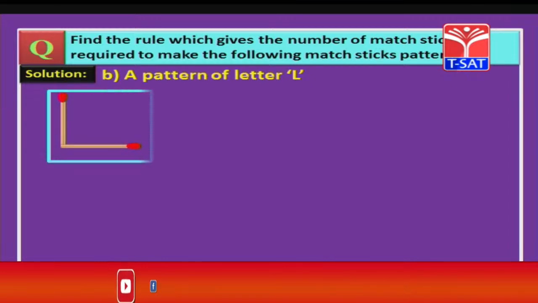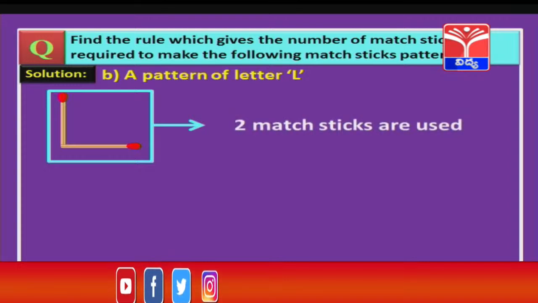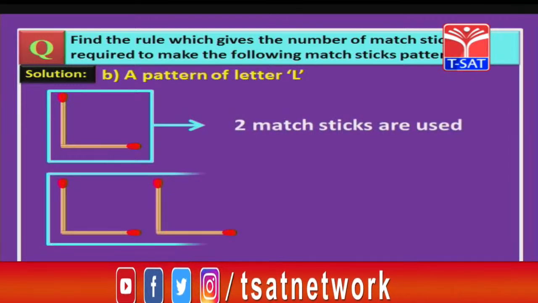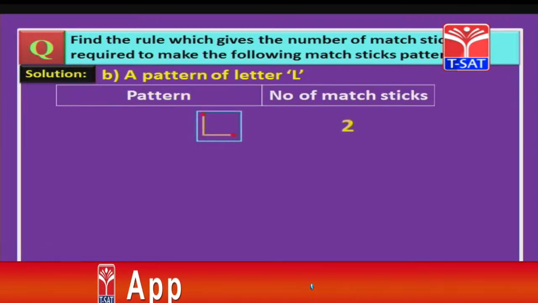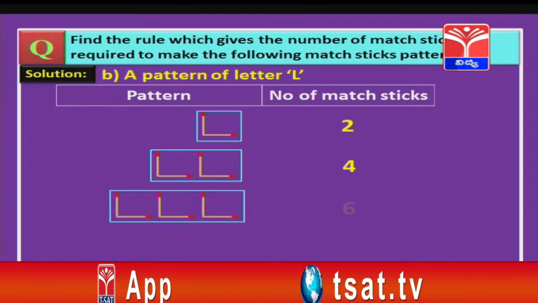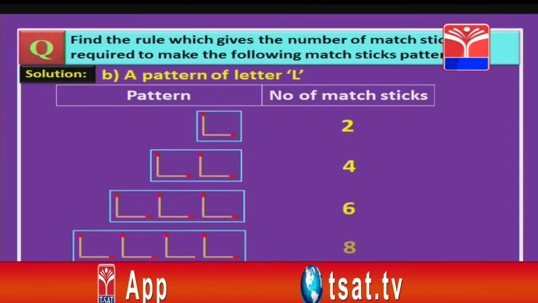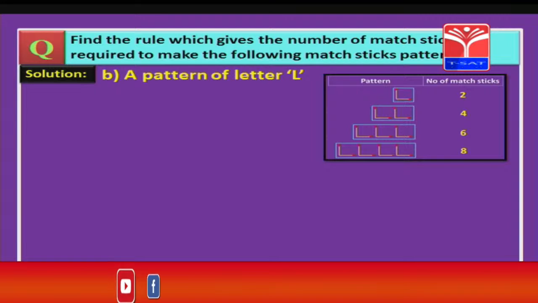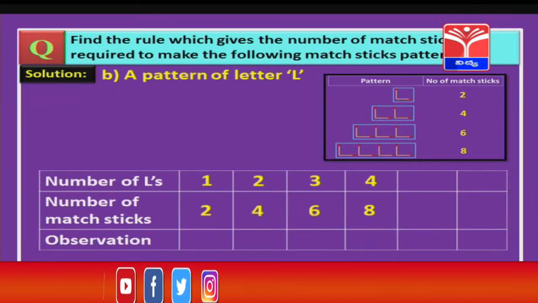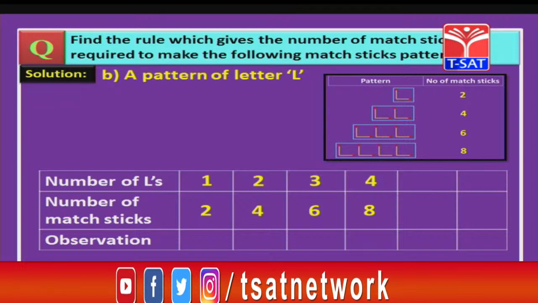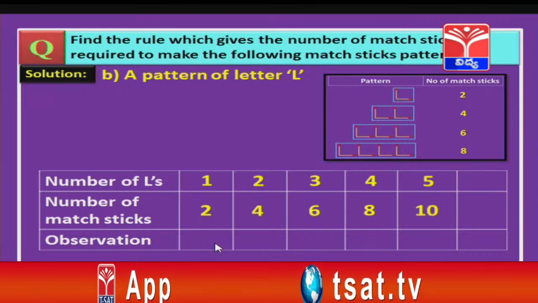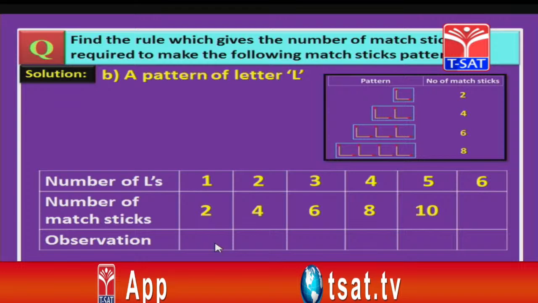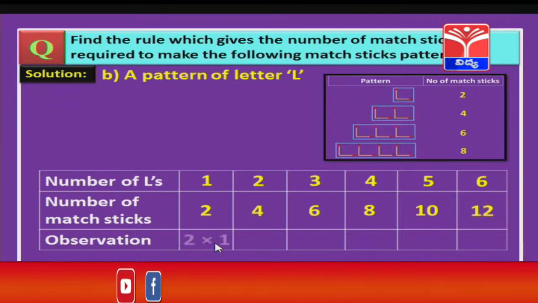So how many matchsticks are required, children, to make this L? Yes, 2 matchsticks are required. For 2 L's you need 4 matchsticks, right? So let us see, for 3 and 4 how many you require? Yes, for 3 you require 6, for 4 you require 8. Now again we will summarize the same thing using the tabular form: number of L's, number of matchsticks, and observation. So for 5 you need how many, children? Yes, 10 matchsticks, and for 6 you need 12 matchsticks. Let us see the observation.